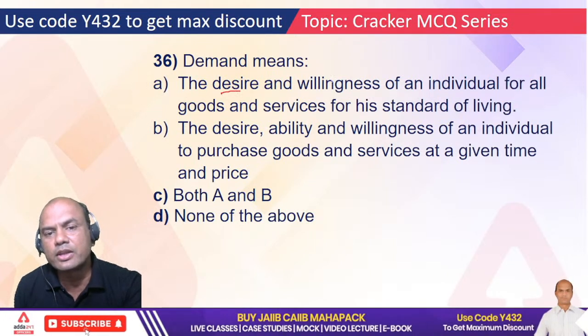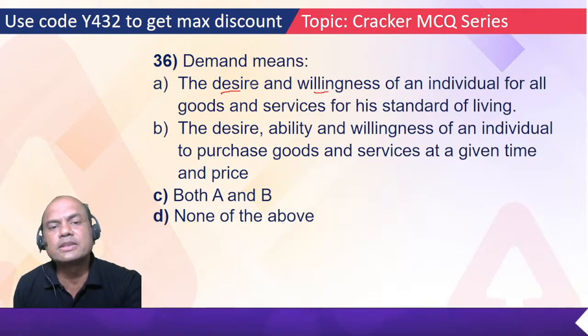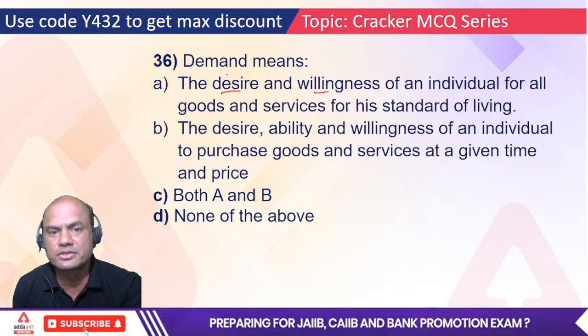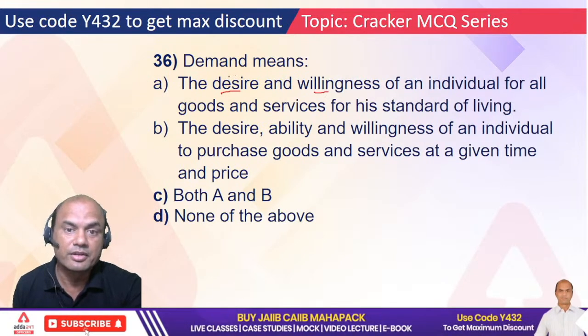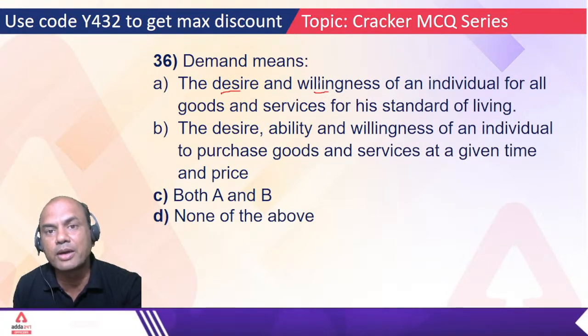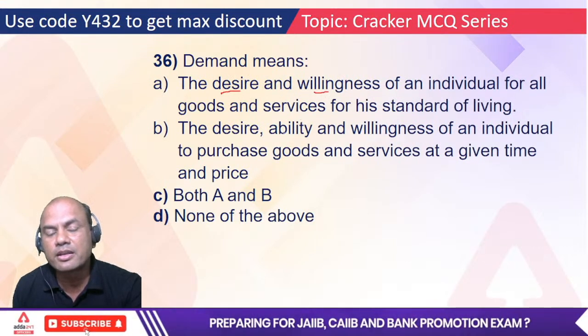Desire and willingness. Okay, suppose I desire, let's say, Antilia house, Ambani's house. I have a desire for that. I am willing to pay to buy that, but do I have the ability?